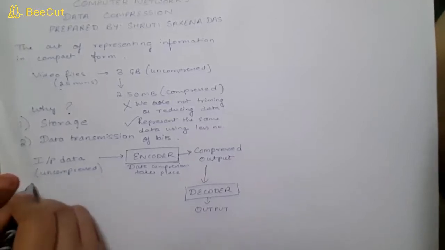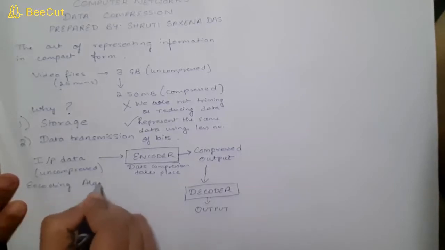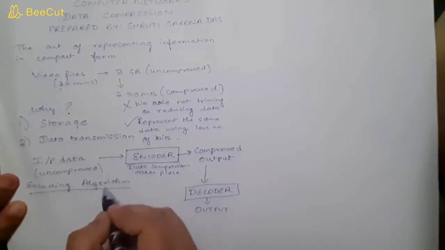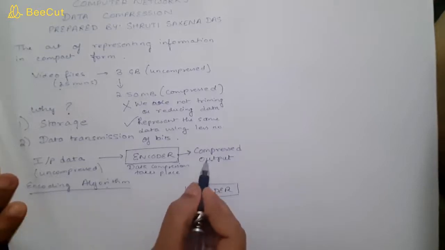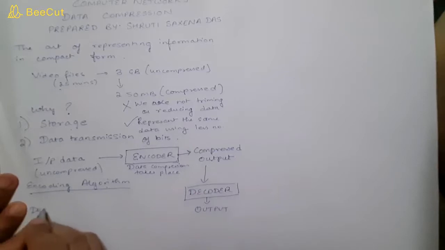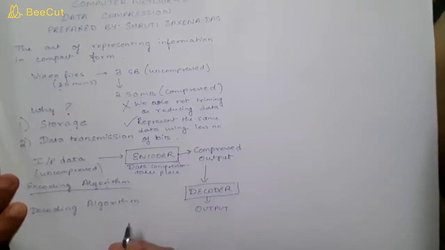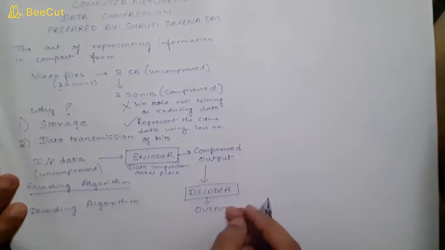You need to remember two terms. The encoding algorithm will be used in the encoder. It will take the uncompressed form and convert it into the compressed output. And the decoding algorithm will be used at the decoder. What is the purpose of the decoding algorithm? It will take the compressed output and convert it into the original message.